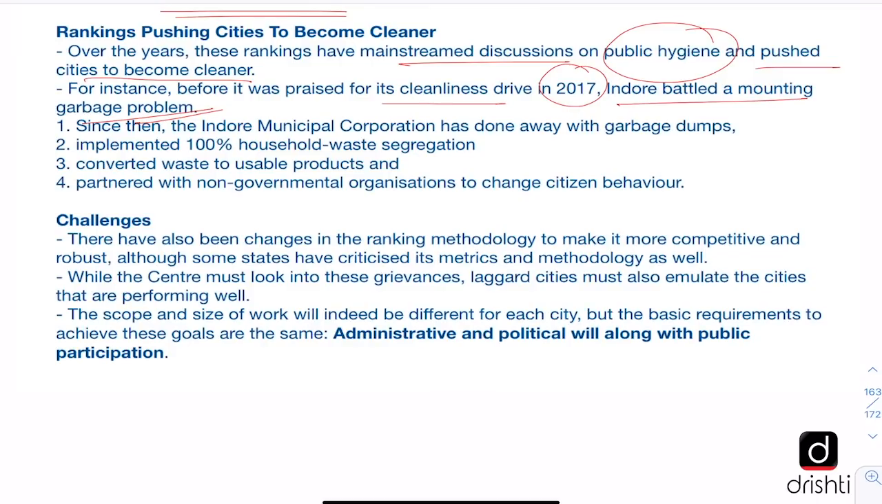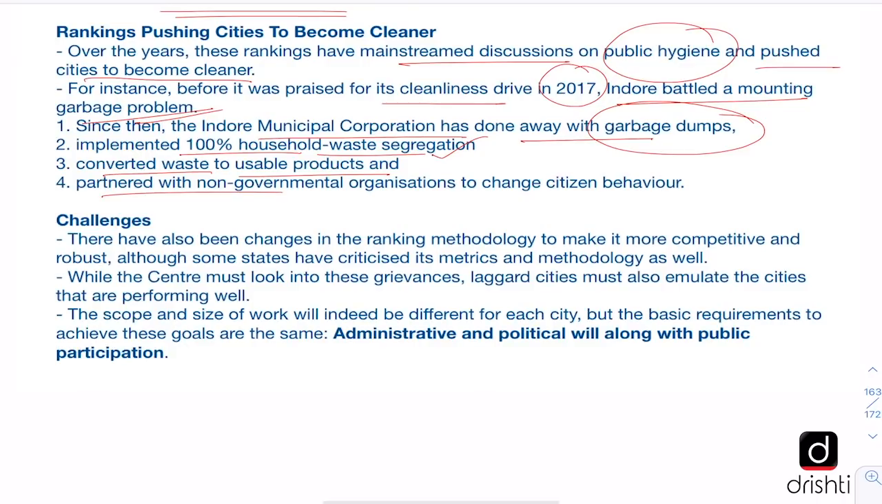The editorial points to some of the factors that have helped Indore in achieving this distinction. So the Indore Municipal Corporation did away with garbage dumps. It implemented 100% household waste segregation, which is very important. And it also converted waste to usable products.